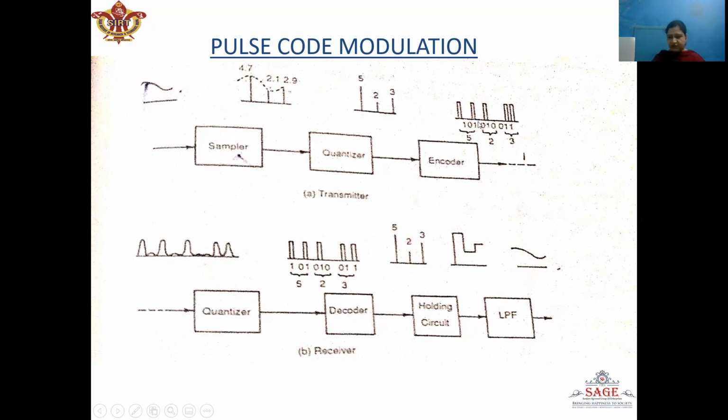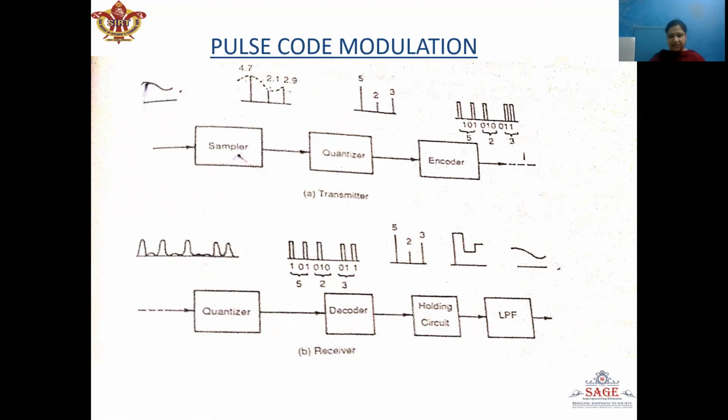The encoder generates a unique binary pulse pattern. So in this figure, we can see the output of the encoder is in the form of bits where each bit is represented by a pulse. Now, thus each symbol consists of a train of pulses in which each pulse is interpreted as the representation of digits in an arithmetic system. Now, the signal is transmitted over the communication channel and it is called the digitally encoded signal.